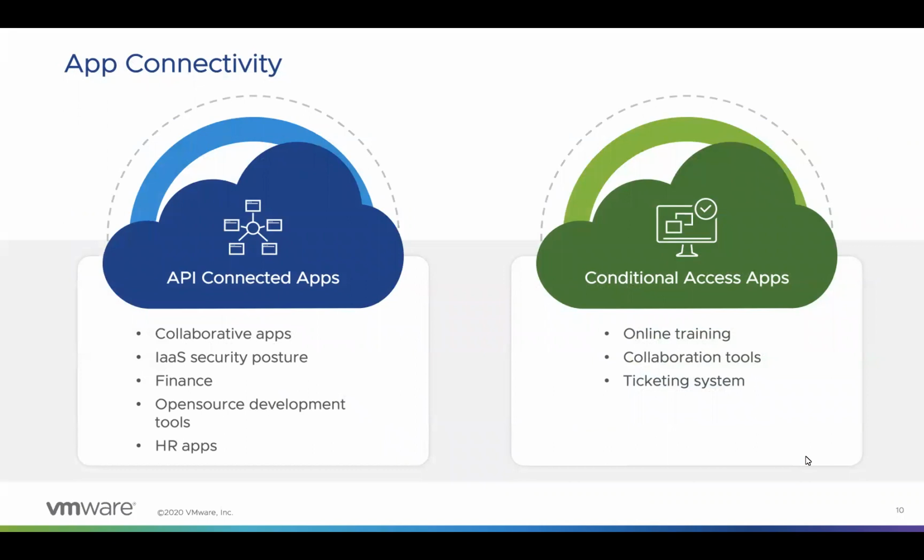So here is the list of sample app categories supported by the two integration methods, namely API connector and conditional access method. The API connector supports collaborative apps, IaaS security posture, finance, open source development tools, HR apps, and even CRM apps. I'll mention a few examples: Office 365 apps, WebEx, Workday, AWS, Azure, Concur, Salesforce. So these are supported here.